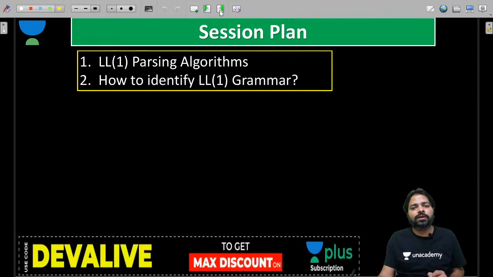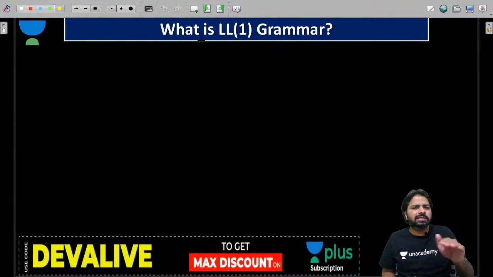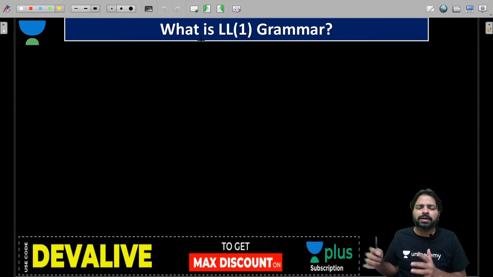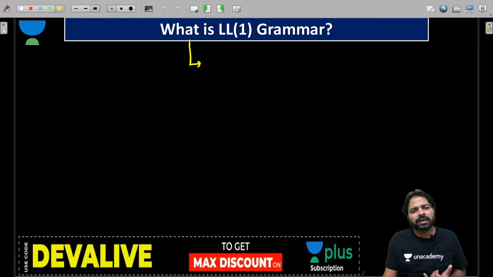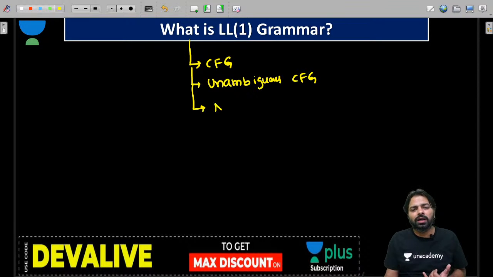Then we will go for how to identify an LL1 grammar. First, let me recap. What is an LL1 grammar? It is a context-free grammar, no doubt. It is an unambiguous grammar, and it must be non-left recursive.